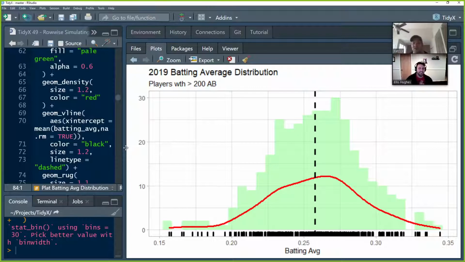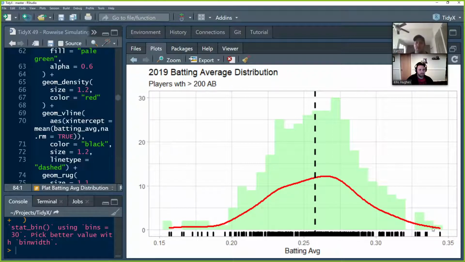Now we really see, right? Now you can see the mean has moved up, whereas before the line was below 0.25. The median in that previous plot looked to be around 0.25. And now when we get to the guys that actually play, the guys that have over 200 at bats, the mean is somewhere around probably 0.26 or something like that. And the data is fairly normal about that.